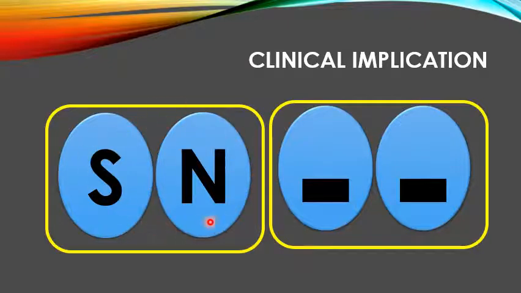So if a highly sensitive test is negative, then that means the disease is not there. That is why tests with high sensitivity are used as screening tools for the population. A large population is studied to rule out the number of negative cases.